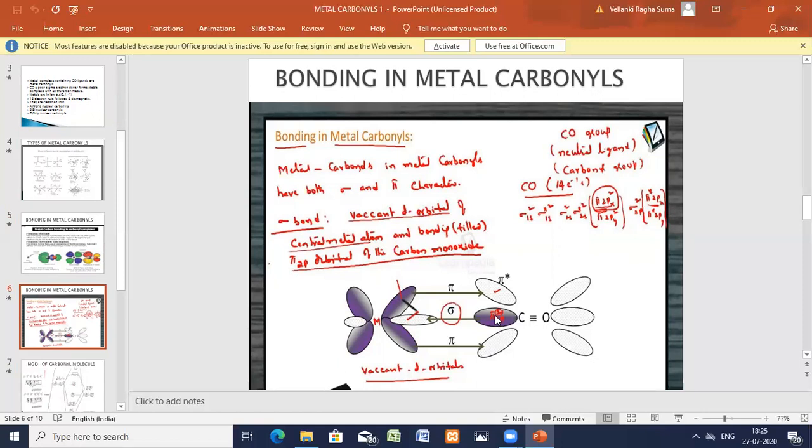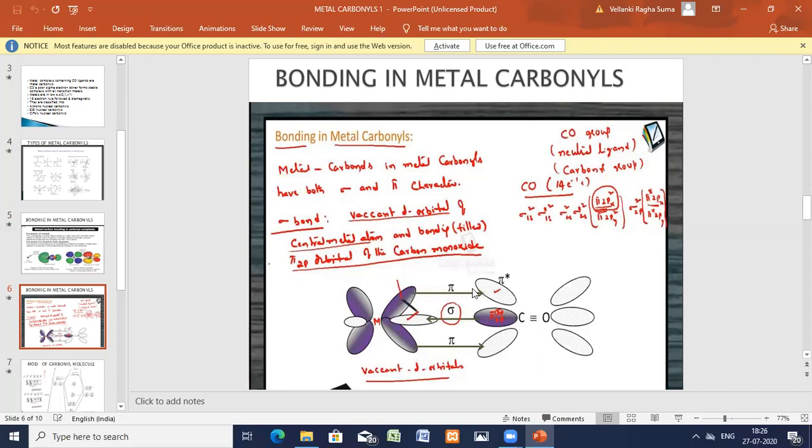So this filled orbital donates electrons to the empty metal orbital and forms sigma. In this way, the filled CO orbital gives electrons to the empty orbital of the metal, and thereby the sigma bond forms. That is the first bond. Second bond, how is it formed? The filled metal d pi orbital gives its electrons to the pi star orbital of the carbon monoxide.